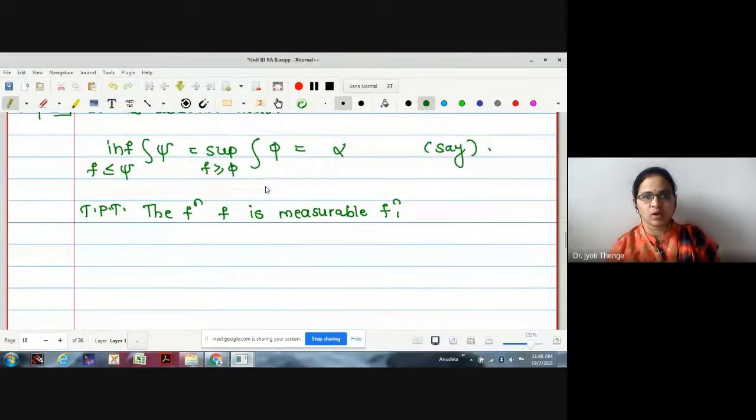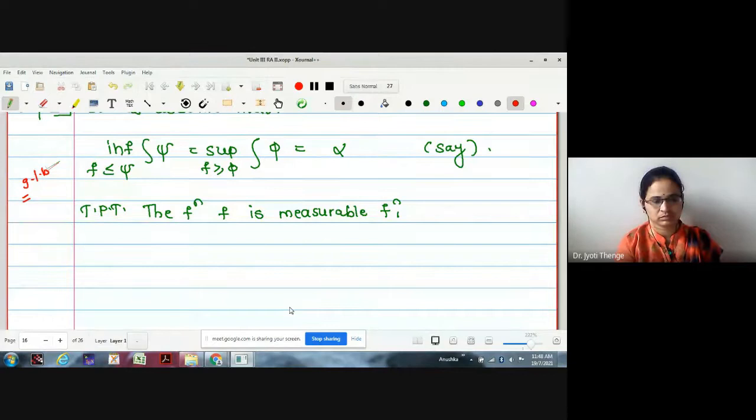Okay. Now, as this was given to us, if I look at it very carefully, it tells us infimum integration psi is equal to alpha. Infimum means greatest lower bound. That is, this alpha is first a lower bound, and then it comes to be the greatest one. Therefore, if I add some positive value to alpha, whether it will be a lower bound is the question. Are you getting my question?